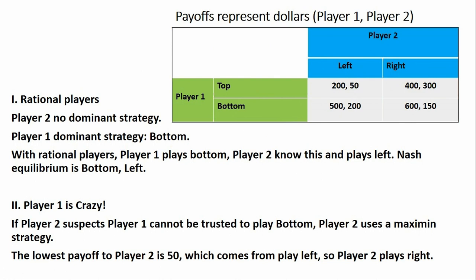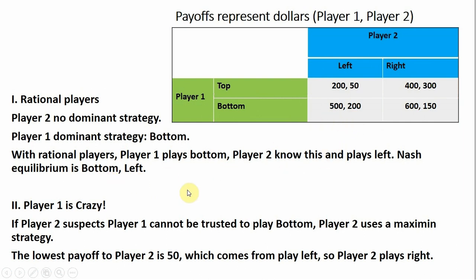Player 2 would know this because this payoff matrix is common knowledge. So if player 2 knows player 1 will play bottom, player 2 will want to get the highest payoff. So if player 1 is going to play bottom, player 2 would choose to play left because 200 is bigger than 150. And that would lead us to this Nash equilibrium of bottom left, or 500, 200.